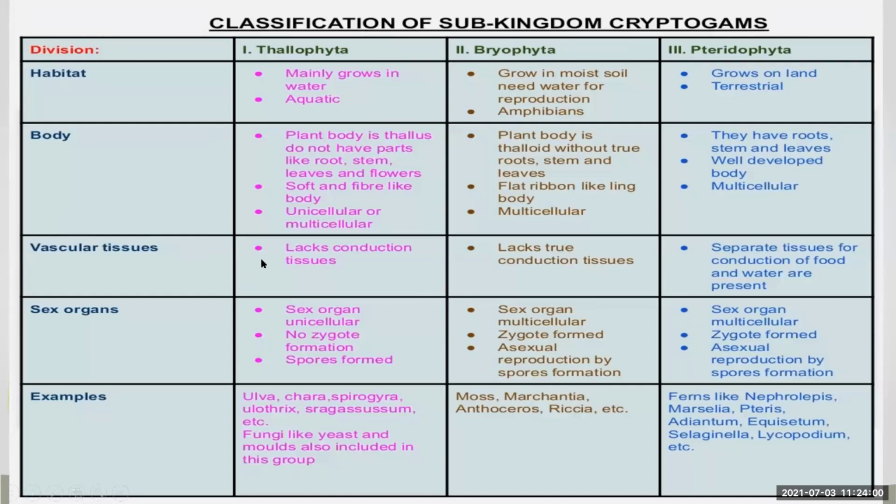Then vascular tissue, that is the presence of xylem and phloem tissues. In Thallophyta, they lack conduction tissue. Conduction tissues like xylem and phloem are absent.